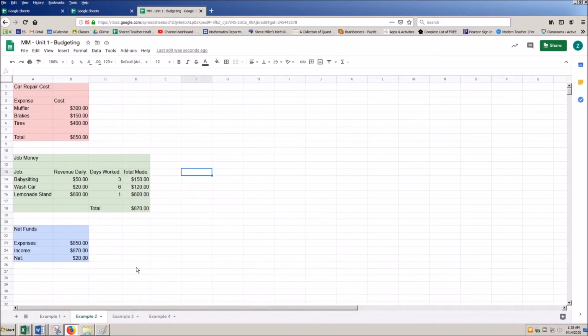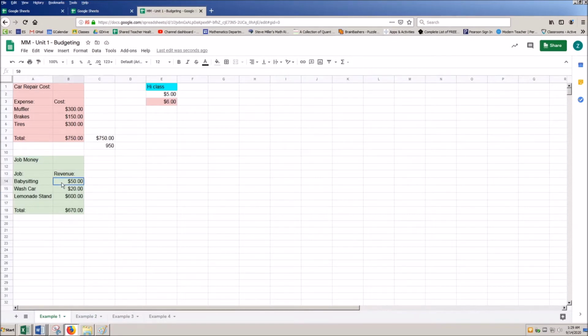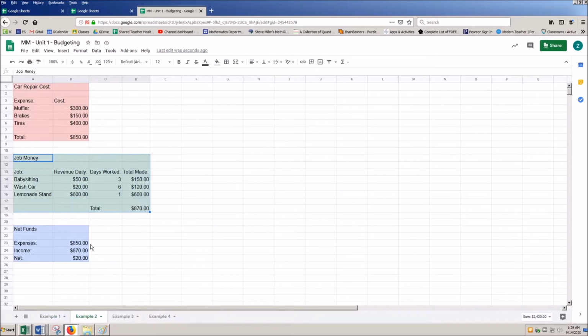Let's look at example 2 here. So now I'm combining, I took the exact same values from the last example here, before I changed them. I have some car repair costs, and I also have some job money. So this job money is going to get a little bit more complex compared to what we were just previously looking at. In example 1, I just had a set revenue from each of these different items. In example 2, I'm now saying I have a daily revenue and a number of days worked.